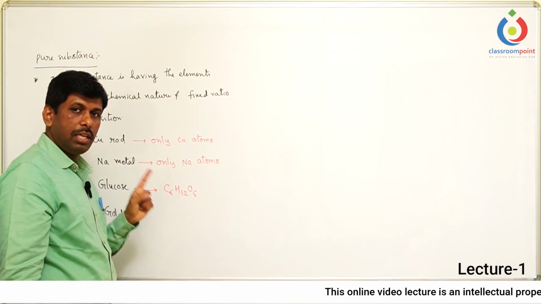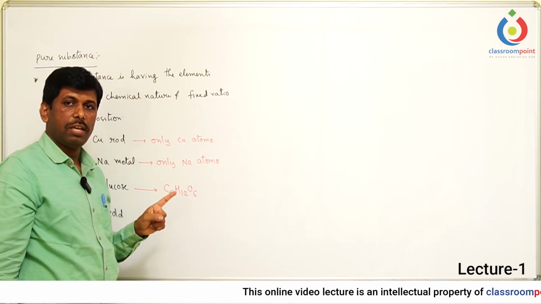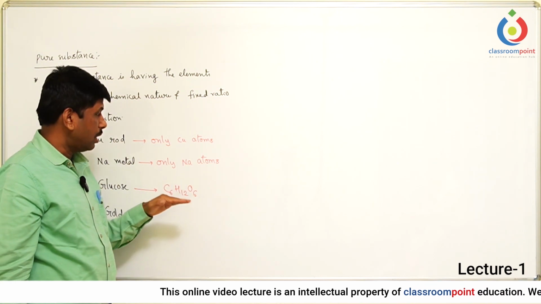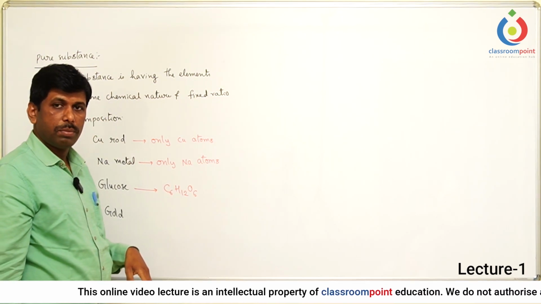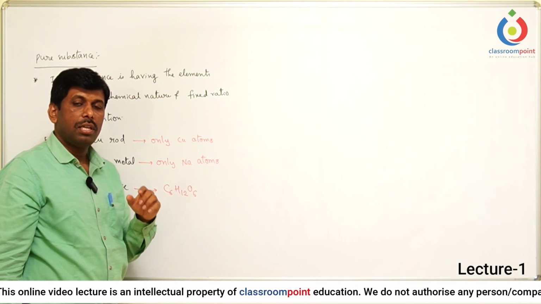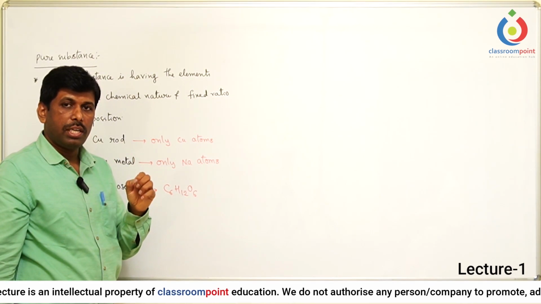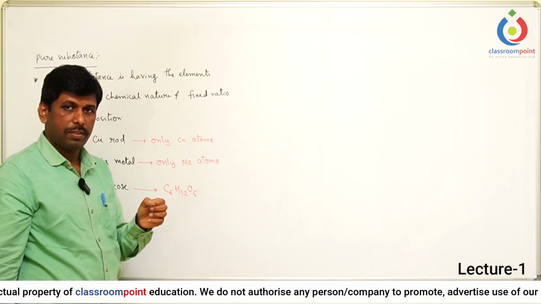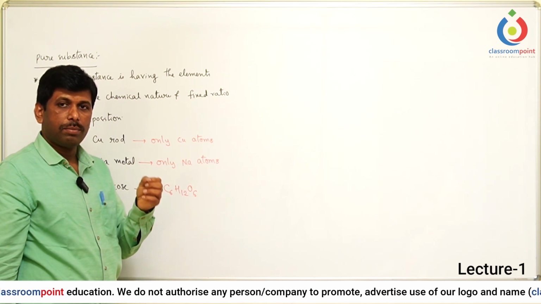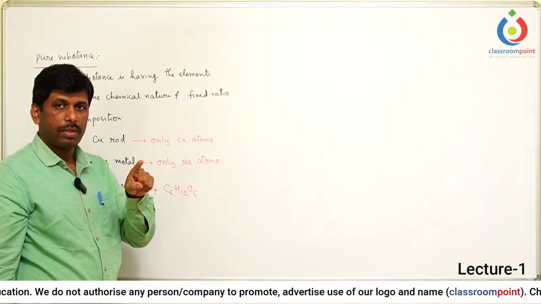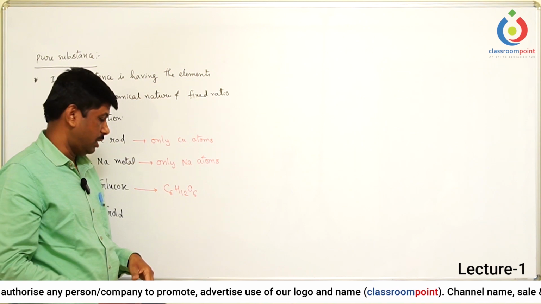As long as any particular compound or molecule has a fixed composition, it is always called a pure substance. So a pure substance does not necessarily contain atoms of only one element. It may contain atoms of different elements, but it must have a fixed composition.